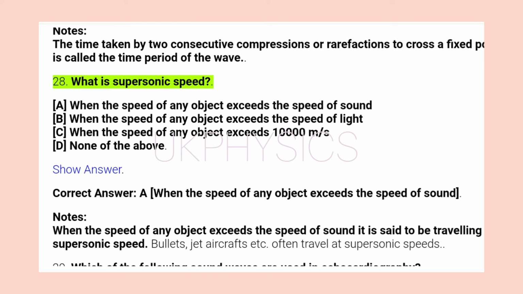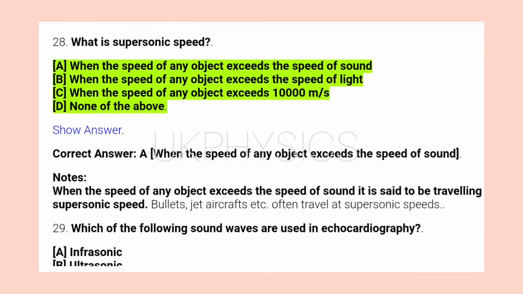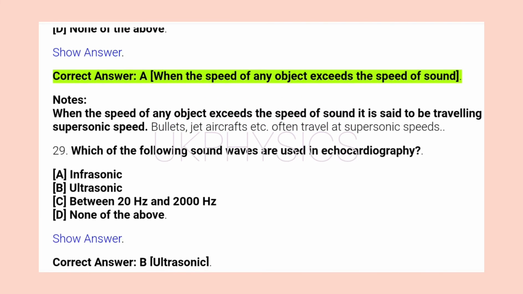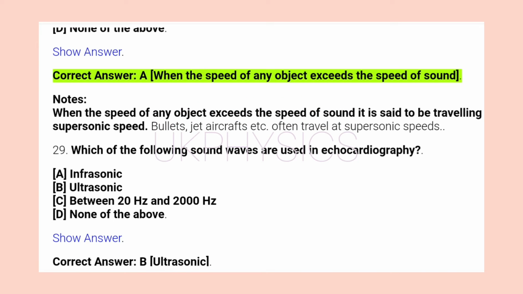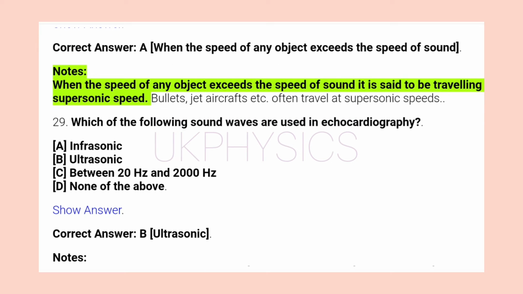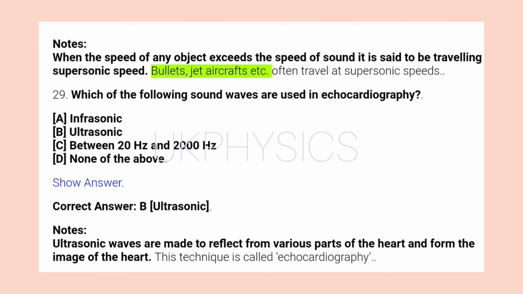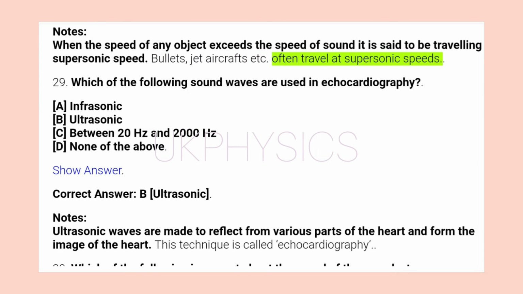28. What is supersonic speed? A. When the speed of any object exceeds the speed of sound. B. When the speed of any object exceeds the speed of light. C. When the speed of any object exceeds 10,000 meters per second. D. None of the above. Show answer. Correct answer A. When the speed of any object exceeds the speed of sound. Notes: when the speed of any object exceeds the speed of sound, it is said to be traveling at supersonic speed. Bullets, jet aircrafts etc. often travel at supersonic speeds.